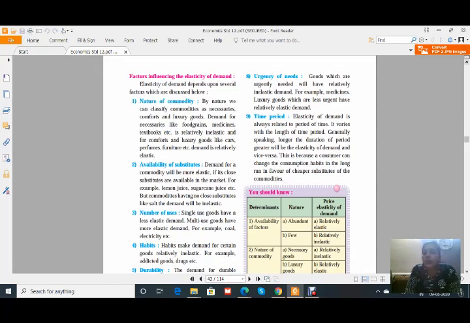Okay, the last one is time period. Elasticity of demand is always related to the period of time. It varies with the length of the time period. Generally speaking, the longer the duration of the period, the greater will be the elasticity of demand, and vice versa. That means if the goods are required in a shorter duration, then the demand will be less elastic, but for a longer duration it becomes more elastic, because a consumer can change consumption habits in the long run in favor of cheaper substitutes of the commodities.